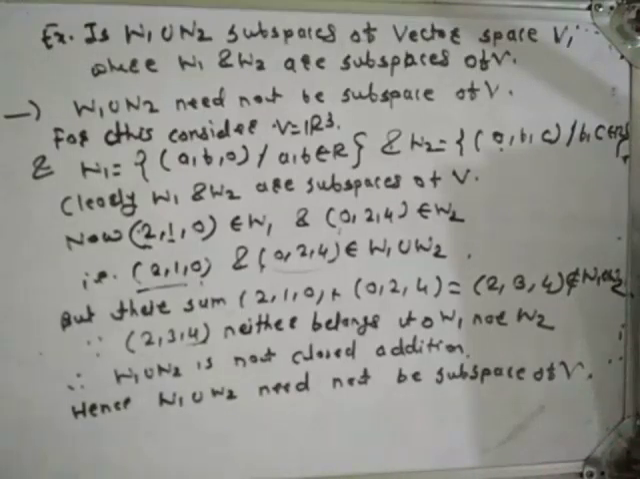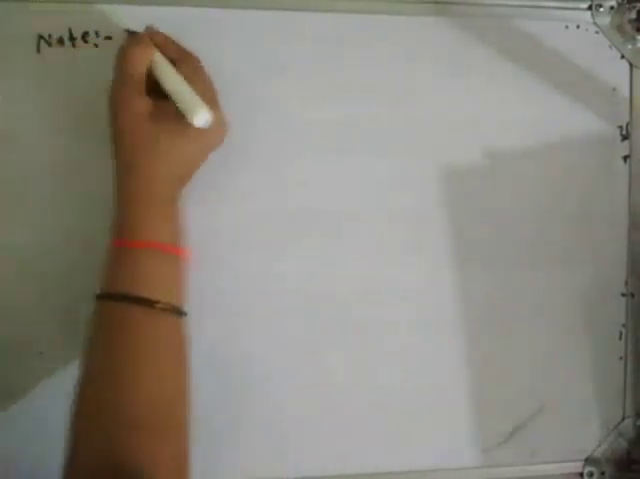Students, always remember that the intersection of two subspaces is a subspace, but the union of two subspaces need not be a subspace. Okay. Students, write down one note.